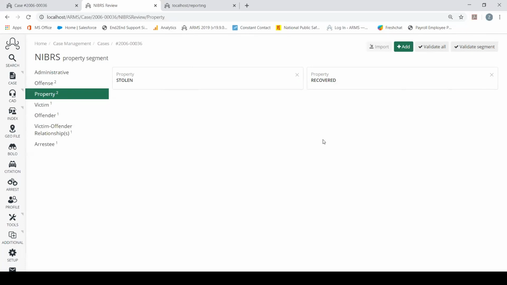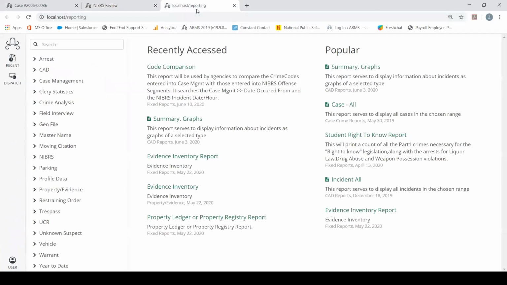One thing that I do want to point out is that in Report Center, we have a great way for you to just be able to run a report and see which incidents still need to have a NIBRS review. What we suggest is typically every Friday, the NIBRS coordinator will go in here and fill out their NIBRS review for the case reports that are needed for it.